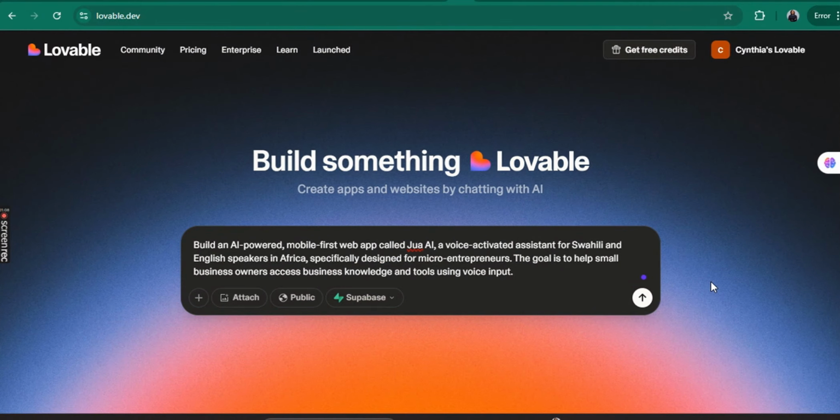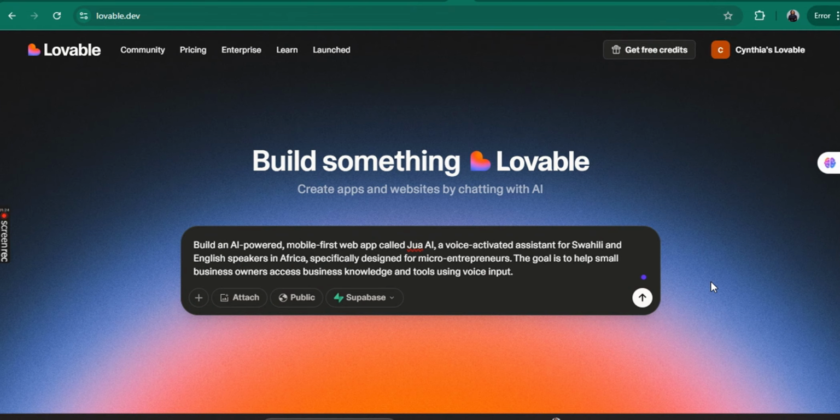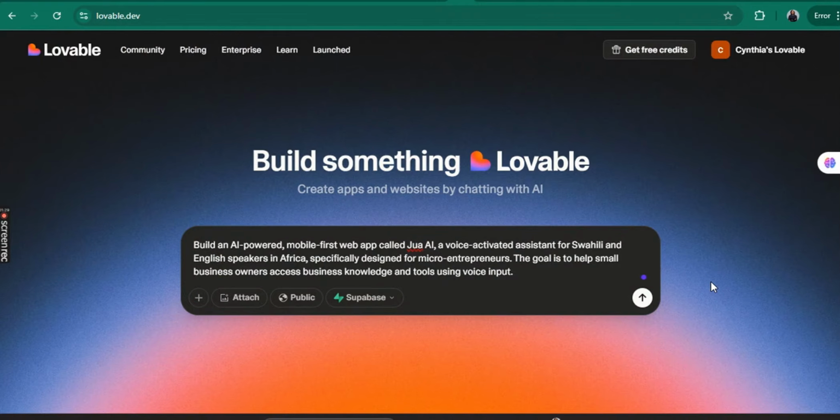So we are first of all going to define them, and then we'll see what they have in common. So Lovable AI, it's Lovable.dev. It's an AI-powered platform that enables users to build full-stack web apps by simply describing their desired application in plain English. Then BASE44 is an AI-powered platform that enables users to build fully functional web apps from simple natural language descriptions. Almost the same meaning.